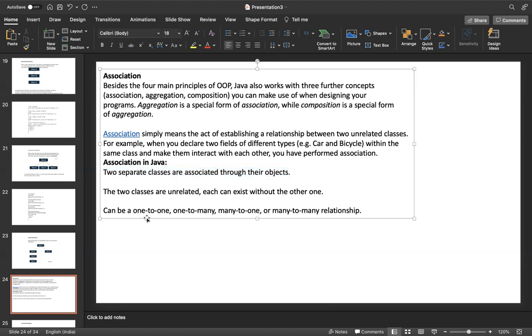There could be any kind of association. One to one: one person can contact only one person. One to many: one person may associate with multiple persons. Many to one: many persons can contact only one person. Many to many: many persons can contact many. These kinds of associations are there.